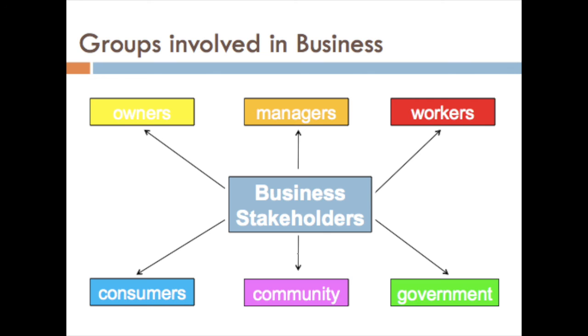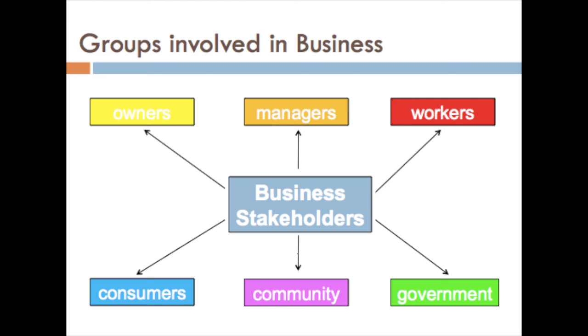Dear students, now we'll discuss the various groups that are involved in business. These groups are called the business stakeholders. The first group directly involved with the business are the business owners or the shareholders. The second group are the business managers who manage the business. The third group are the workers who work in the business. The fourth group are the consumers who consume the product produced by the business.